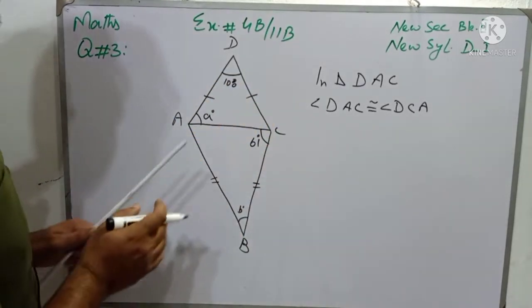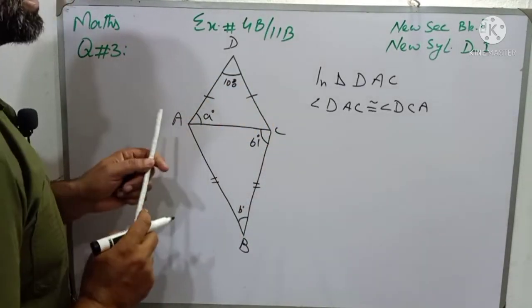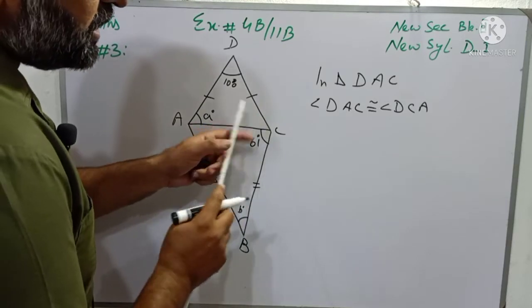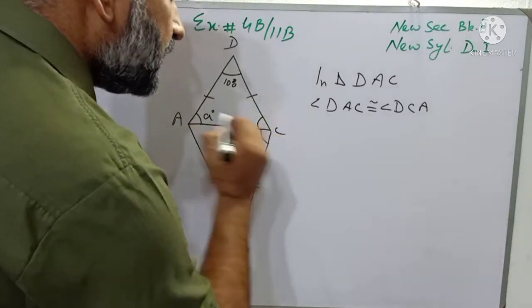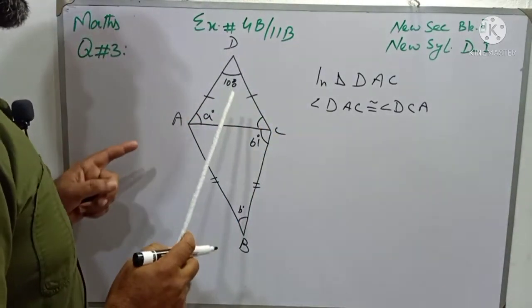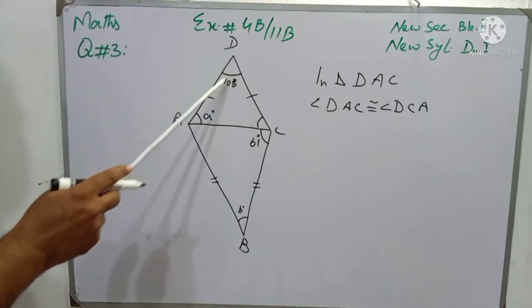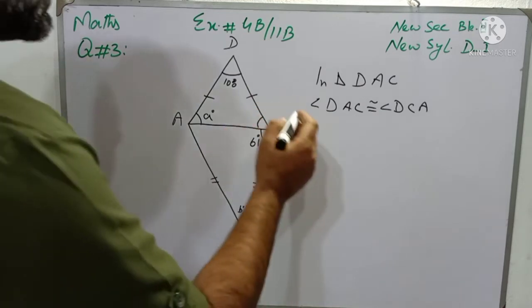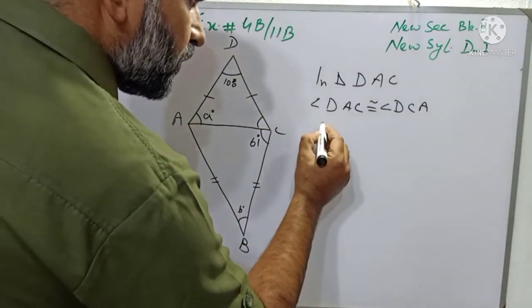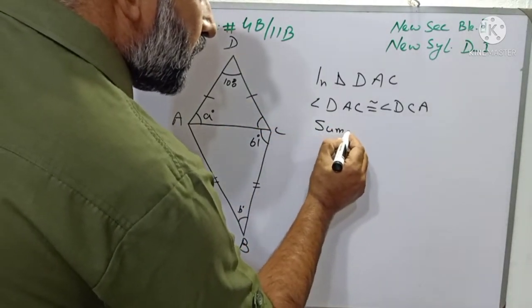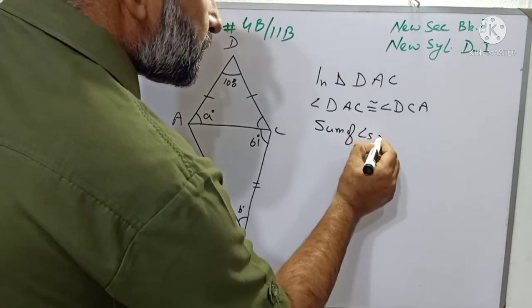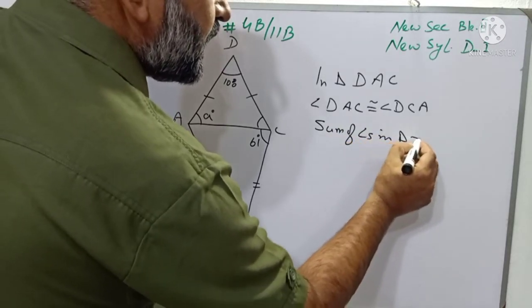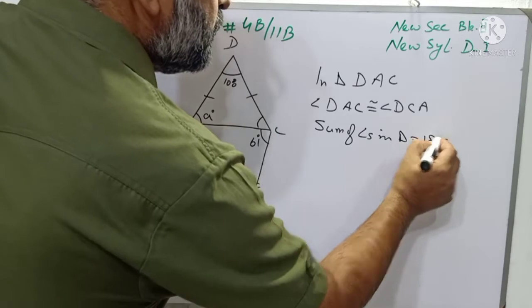So students, if this angle is A, then angle C, this angle, will also be A. And another thing is that you know the sum of angles in a triangle is equal to 180 degrees. So students, here I will apply the formula: sum of angles in a triangle is equal to 180 degrees.